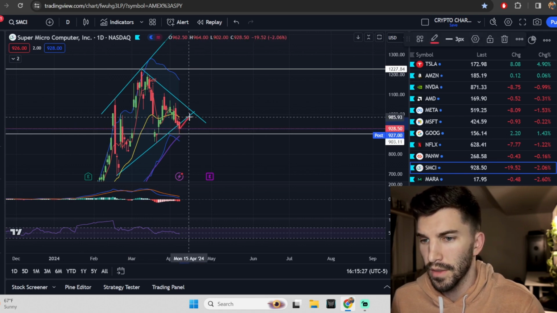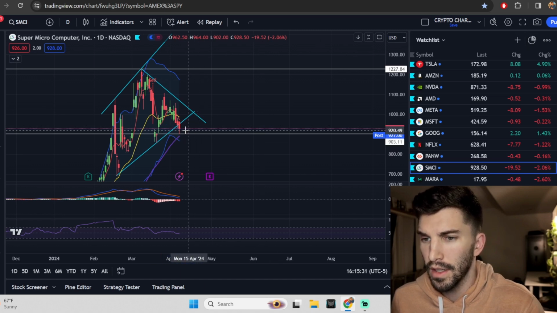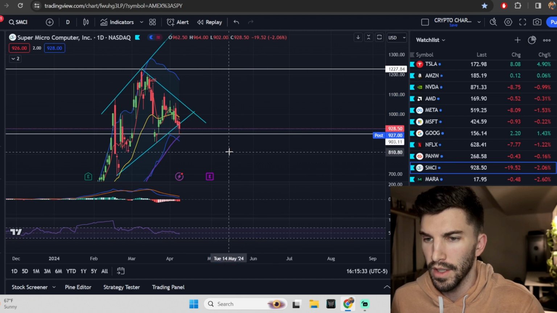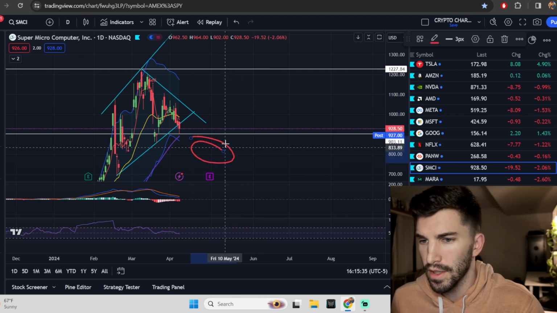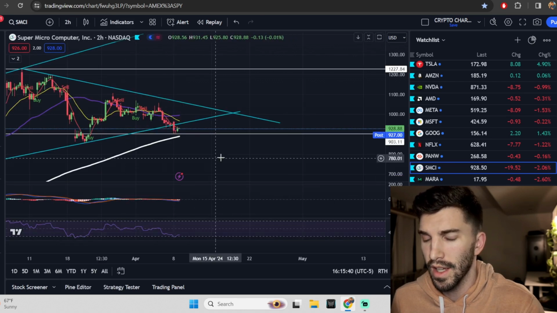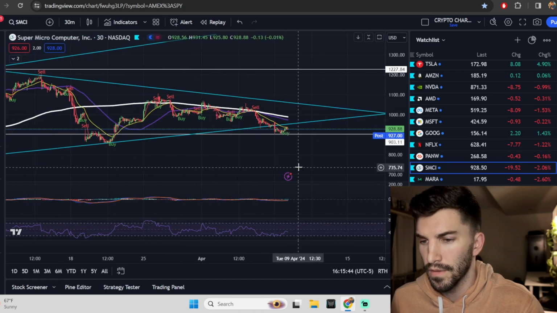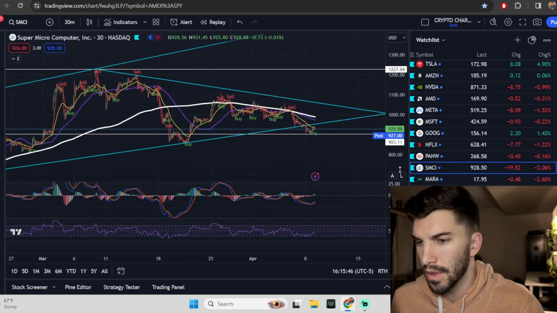Do we just get some kind of reaction to retest and start to fail again? Very, very likely that could happen. But what if we also see that run up before earnings? So right now you just want to pay attention to a lot of different things. But I thought it was interesting that SMCI actually tested this level. So we want to see if we got a 2-hour, what if we have a 30-minute divergence, anything like that? So you're probably wondering that at this point.